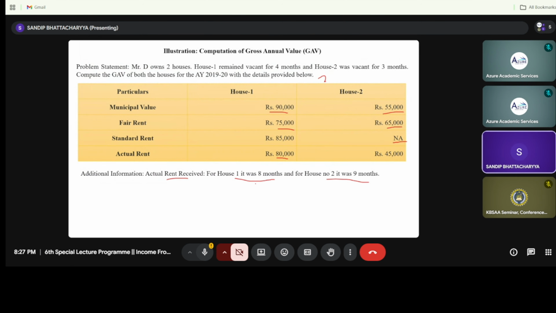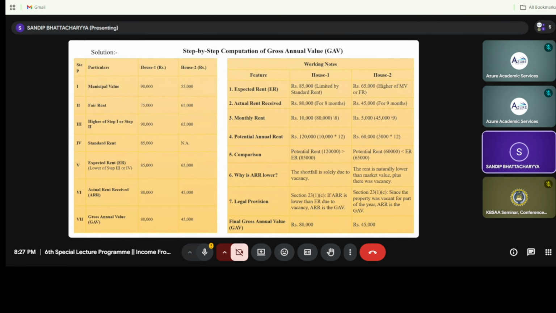So the total months in one particular financial year is 12 months. Out of 12 months, for house number 1 the actual rent is for 8 months and for house number 2 it is for 9 months, right? So I hope the sum is clear up to this. Now we are moving to the solution. You see the solution step by step.